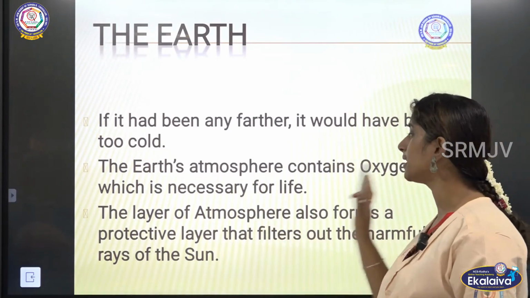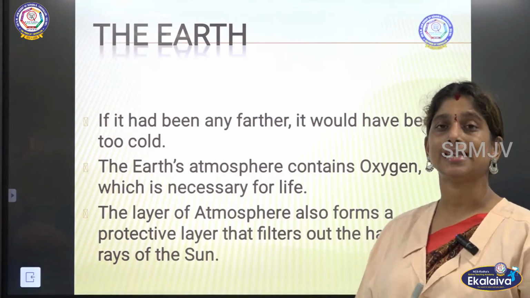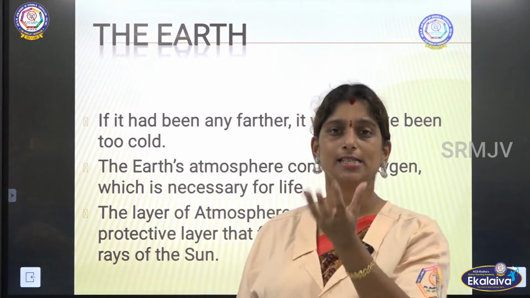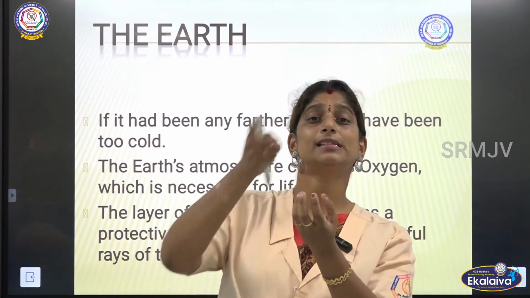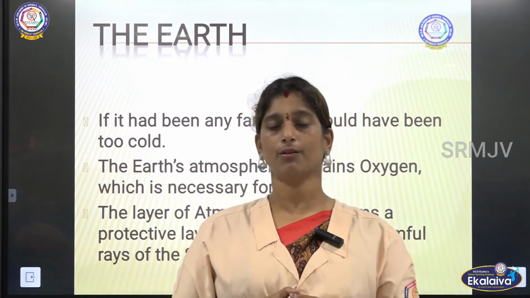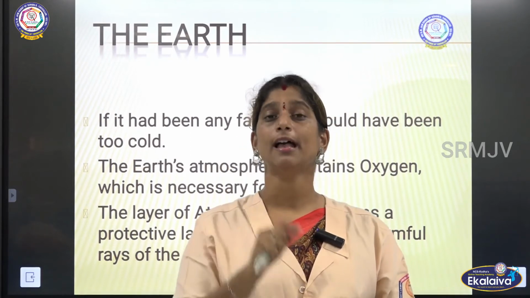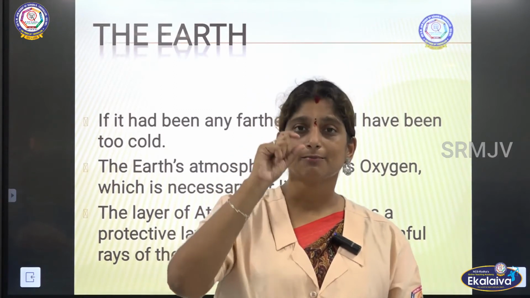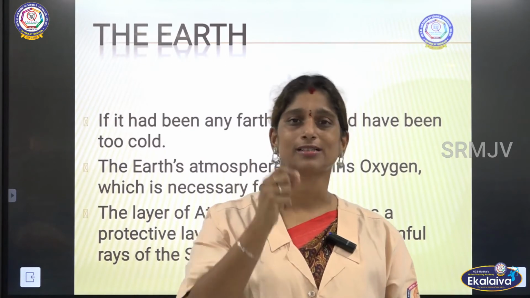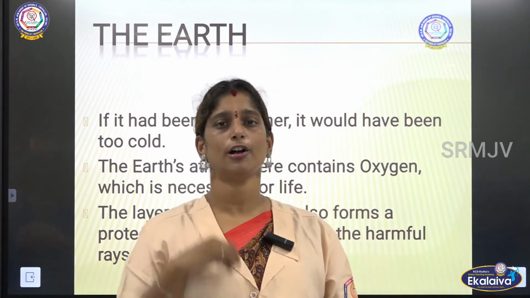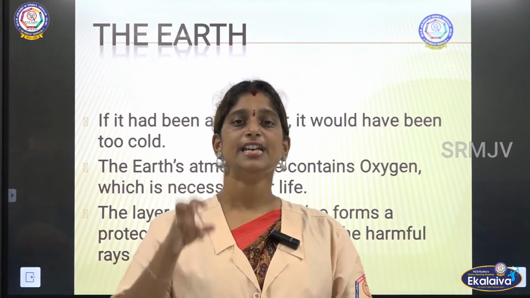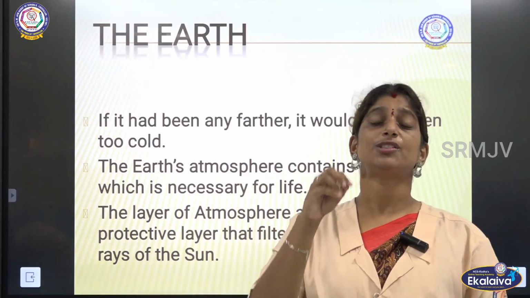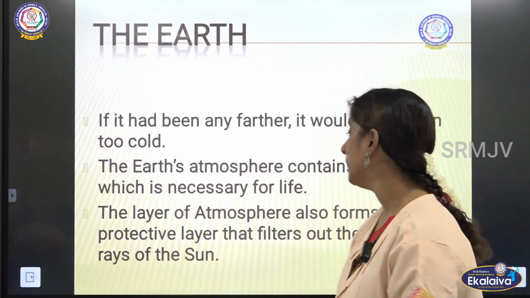The earth's atmosphere contains oxygen, which is essential for life. So the earth's surface, being a round shaped earth, is completely covered with a layer. That layer is called the atmosphere. Atmosphere is the layer of air. This atmosphere layer consists of oxygen. All the necessary gases for human beings and living things' survival are present in this atmosphere layer, and oxygen is present, which is very much required for the living beings.